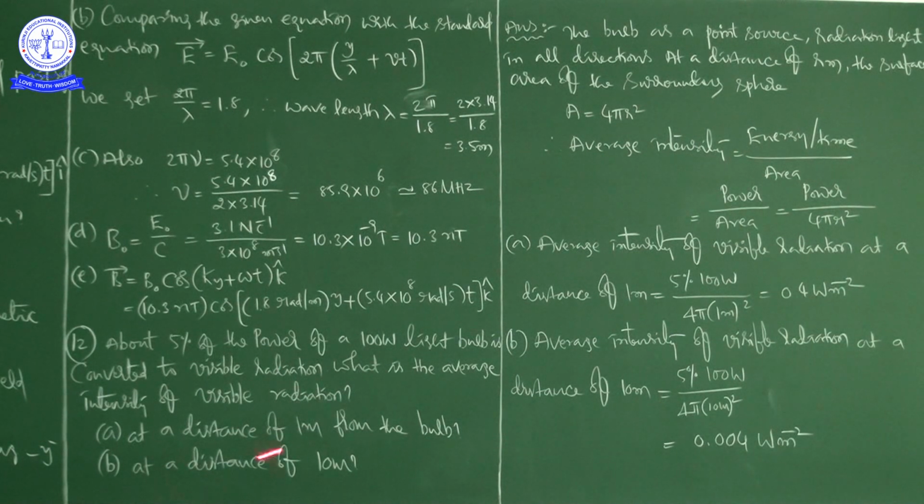What is the average intensity of visible radiation at a distance of 1 meter from the bulb, at a distance of 10 meters from the bulb, right?